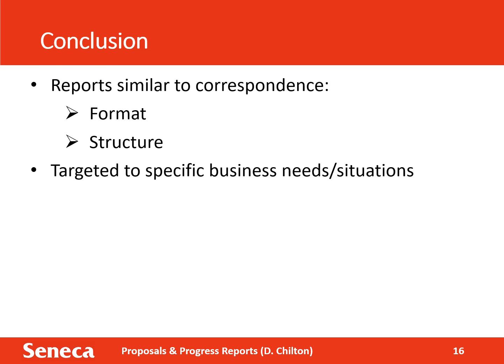In comparing these, we can see that workplace reports are very targeted to their context. They emerge out of specific business needs and situations. They can be informational and/or persuasive. You can now return to our online module for more learning activities related to writing reports.